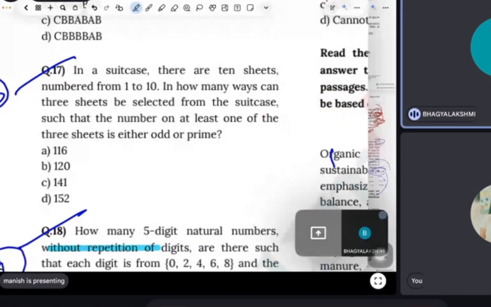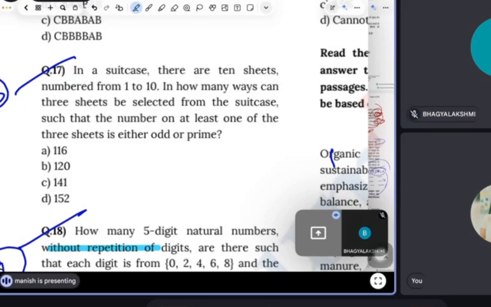In a suitcase, there are 10 sheets numbered from 1 to 10. In how many ways can 3 sheets be selected from the suitcase such that the number of at least one of the 3 sheets is either odd or prime? Very good question. People are afraid about permutation combination, but I will solve it with common sense.